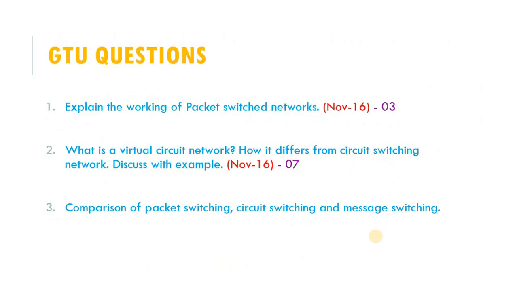So the next is GTU questions. In GTU, many questions are asked on switching, but in different formats or forms. The first question is like: explain the working of a packet switched network. Second: what is a virtual circuit network, how does it differ from a circuit switching network, discuss with an example. And the third form is a comparison of packet switching, circuit switching and message switching. So these are the questions that may be asked in our GTU exam.